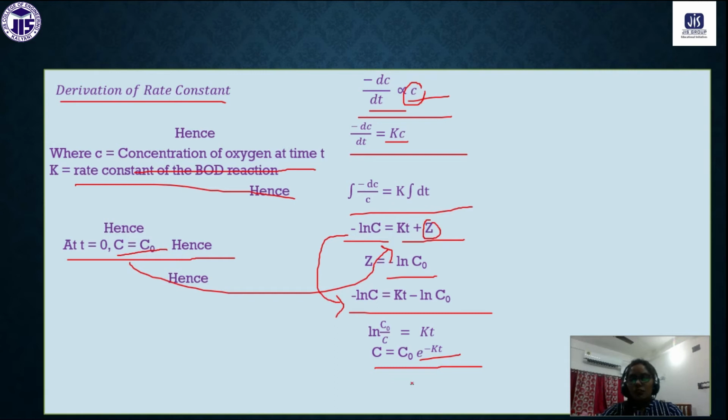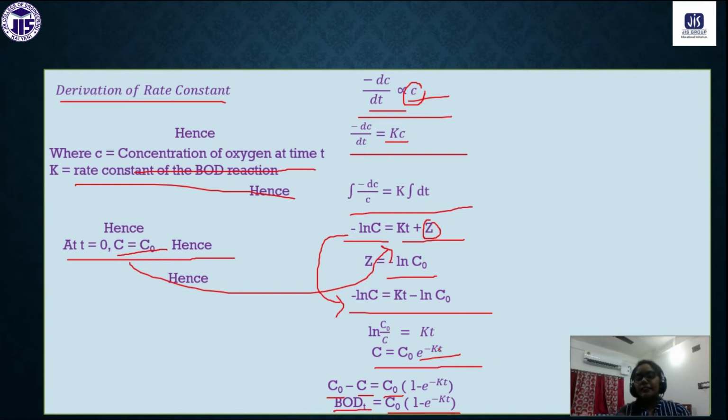So next, if we do C0 minus C, that is equals to C0 into 1 minus e to the power minus Kt. That means on both sides we have taken C0 minus C, where C0 is the initial concentration and C is the concentration of dissolved oxygen at time t. So C0 minus C we can write as the BOD at time t, that is equals to C0 into 1 minus e to the power minus Kt.